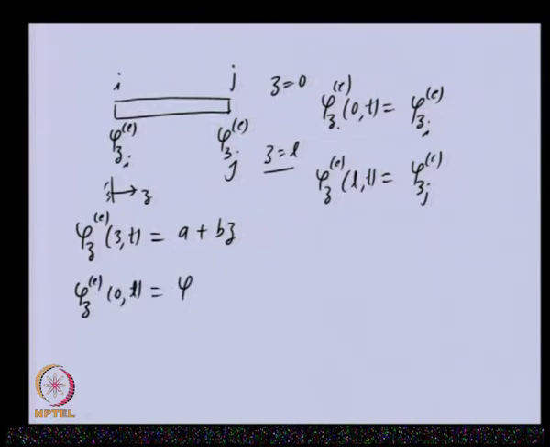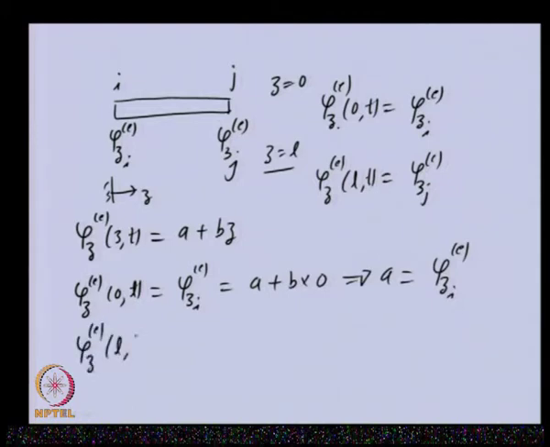So, if we satisfy the first condition here, we will get phi z I for the element, A plus B into 0. So, from here we can see A is phi z I, and from the second boundary condition we have A plus B L, and that is equal to phi z j.